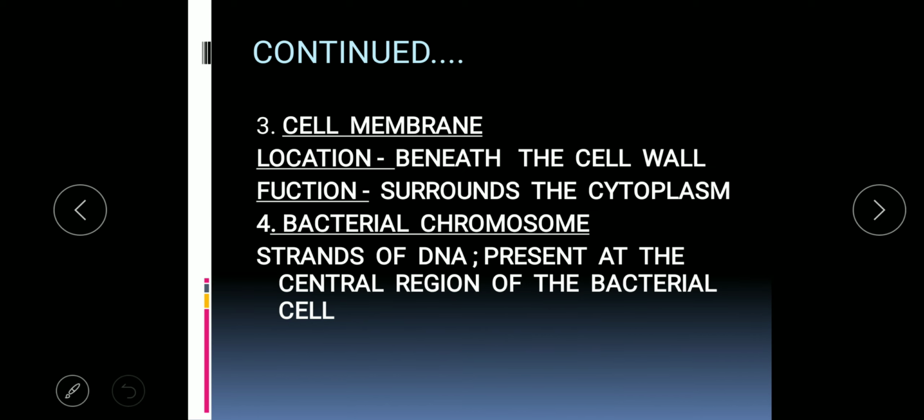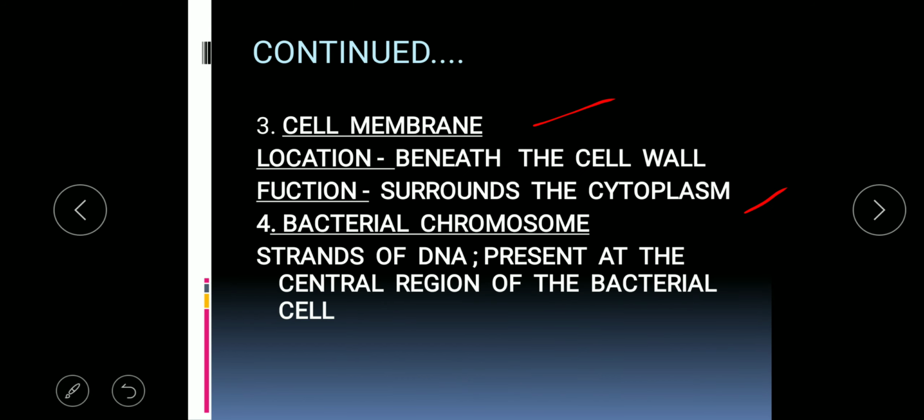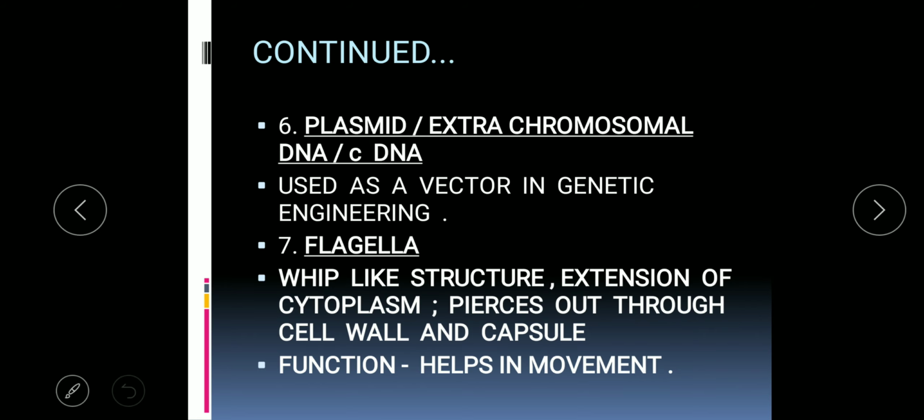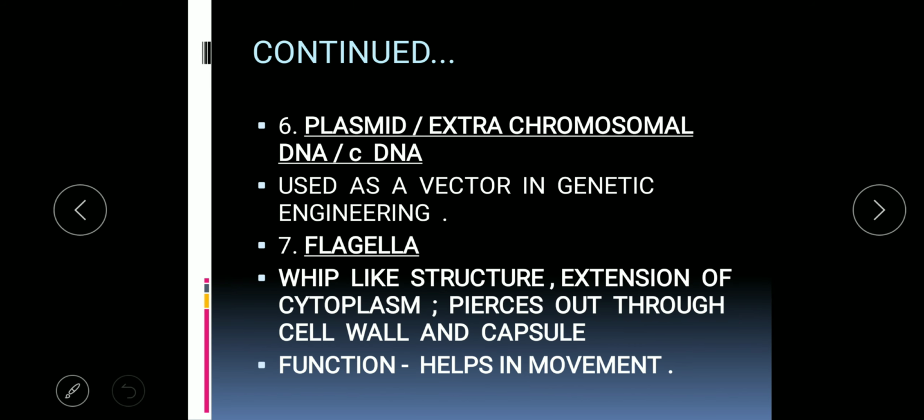Beneath the cell wall there is the cell membrane, and it surrounds the cytoplasm. Then there is the bacterial chromosome. These are strands of DNA present at the central region of the bacterial cell, and they help in the structure, function and maintenance of the bacterial cell. Apart from the bacterial chromosome, it has extra genetic material known as plasmid. Plasmid is also known as extrachromosomal DNA, or cDNA, C for circular. This plasmid is used as a vector in the field of genetic engineering.